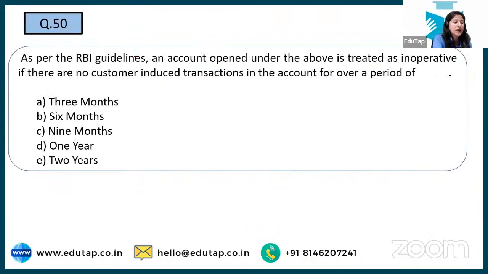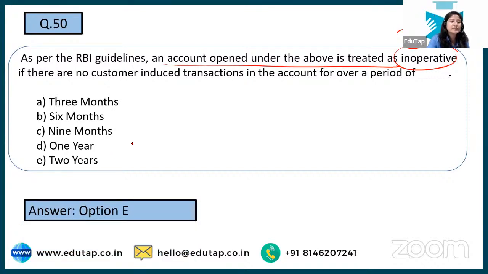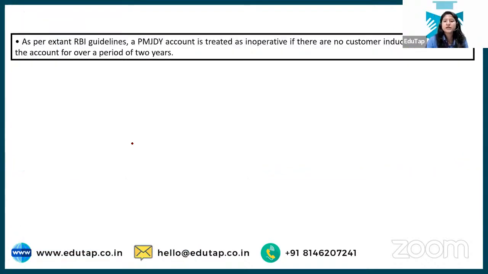Next is, as per RBI guidelines, an account opened under the above scheme is treated as inoperative. So when will the account under Jan Dhan Yojana become inoperative according to the RBI guidelines? See the correct answer over here. It is not what you guys are saying. It is option number E, that is 2 years. Inoperative means no customer-induced transaction.